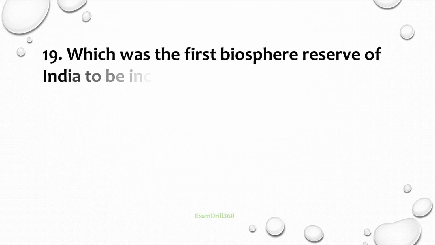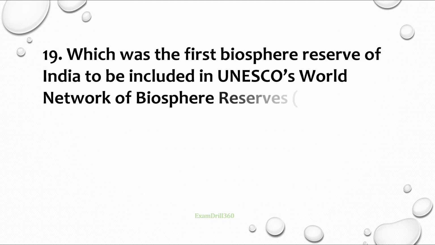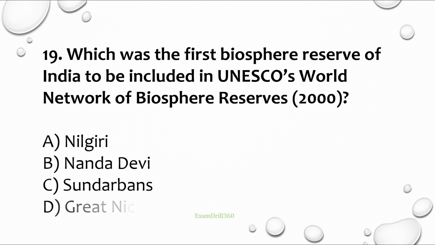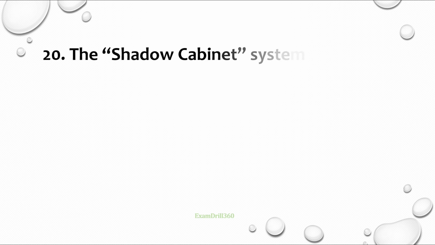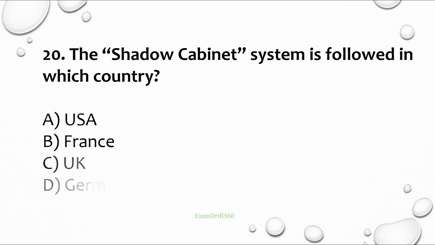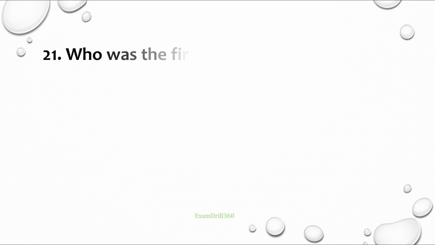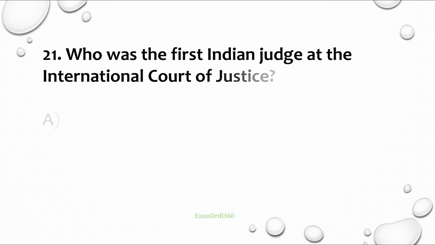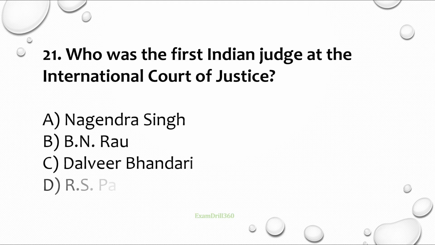Question number 19. Which was the first biosphere reserve of India to be included in UNESCO World Network of Biosphere Reserves in 2000? Correct answer is Nilgiri. Question number 20. The shadow cabinet system is followed in which country? Correct answer is UK. Question number 21. Who was the first Indian judge at the International Court of Justice? Correct answer is B.N. Rao.